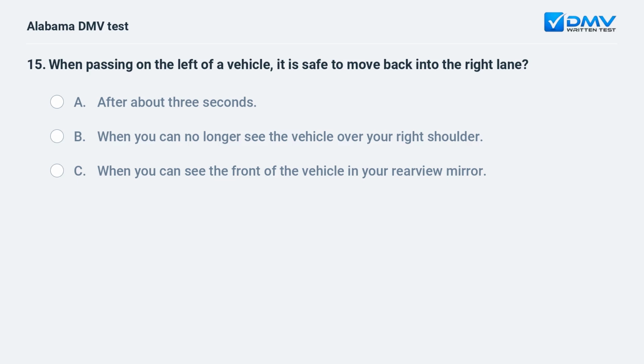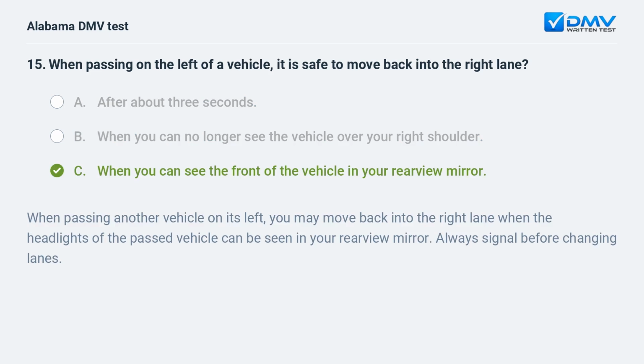When passing on the left of a vehicle, it is safe to move back into the right lane. A. After about 3 seconds. B. When you can no longer see the vehicle over your right shoulder. C. When you can see the front of the vehicle in your rearview mirror. When passing another vehicle on its left, you may move back into the right lane when the headlights of the passed vehicle can be seen in your rearview mirror. Always signal before changing lanes.